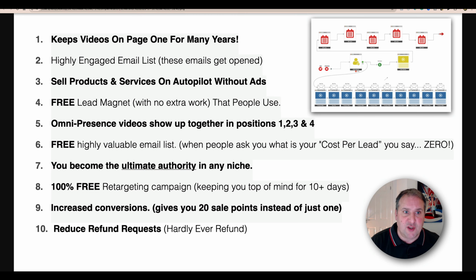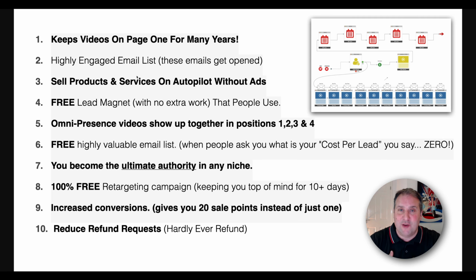This basically makes you an authority, and people want to work with you, right? So you actually don't need to go out and do all these networking things. Basically, people come to you, and it's really easy. Your email list becomes super highly valuable. So when people ask you what's your cost per lead, it's like 0, right? You become an ultimate authority. This is a free retargeting campaign because every single day they're seeing value, value, value.